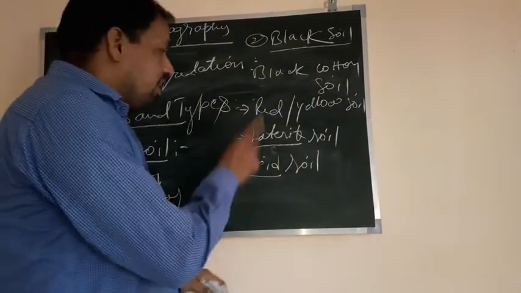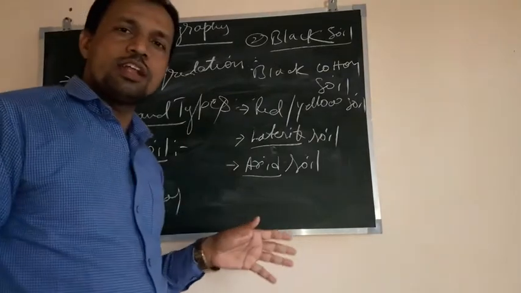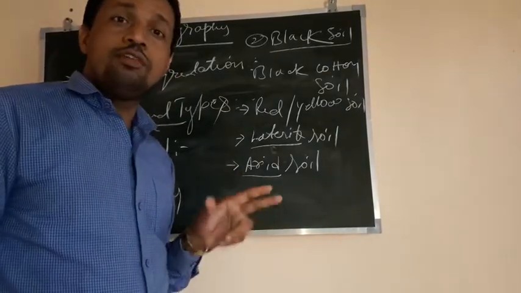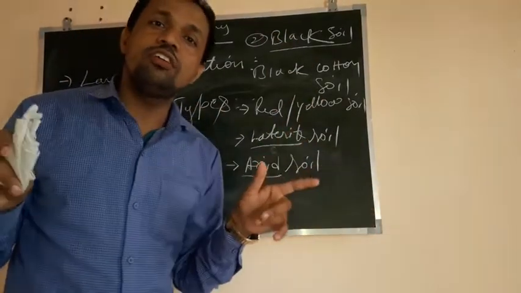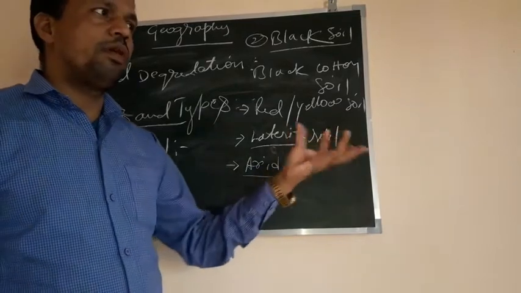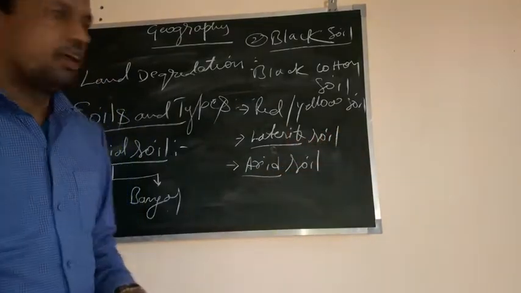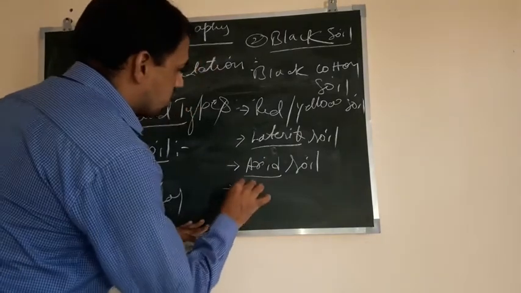Now, in arid soil, we cannot find agriculture everywhere, but only in those regions where we find oases. An oasis is nothing but a pool of water. In those regions only we can find support for certain types of cultivation of crops. After arid soil, the next one is forest soil.